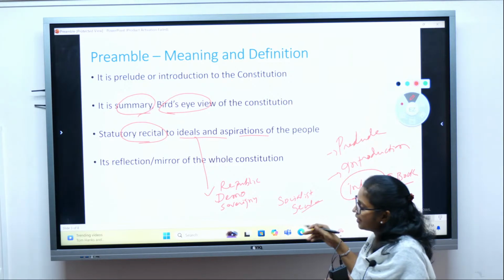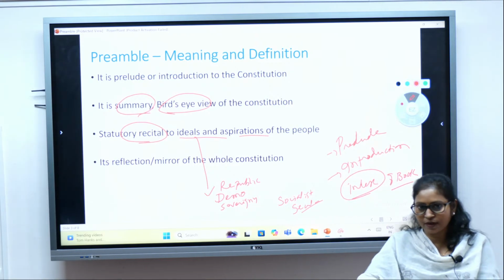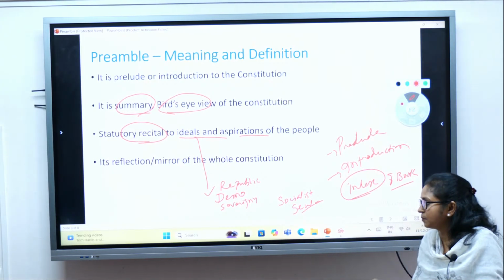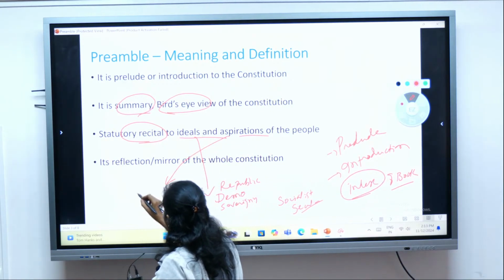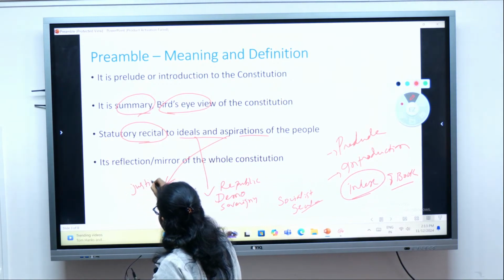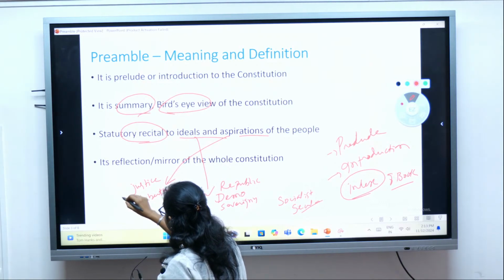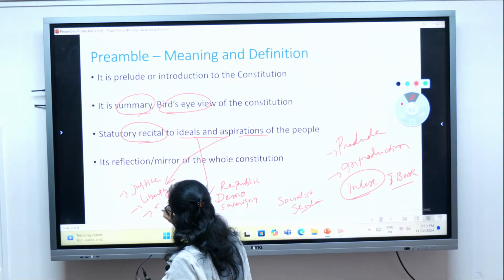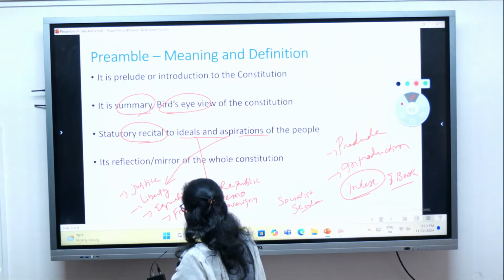These are the ideals of the nation: what type of country or society we want. And the aspirations of the people: we want justice, liberty, equality, fraternity.